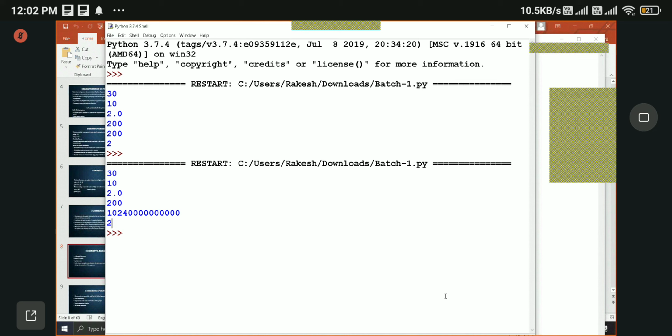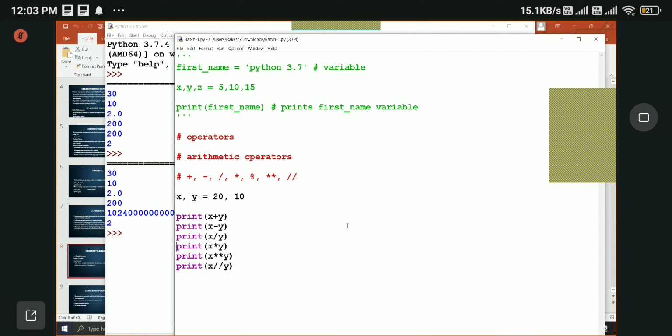So remember this, if you want to have an output without decimal values, you need to use two forward slashes, which is integer division or float division. This is our normal division.